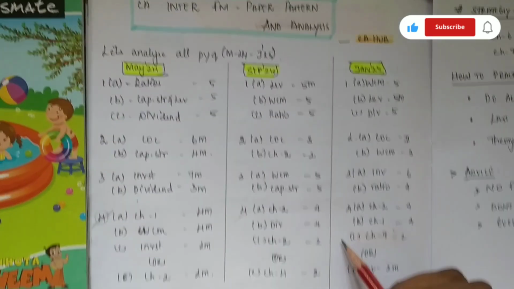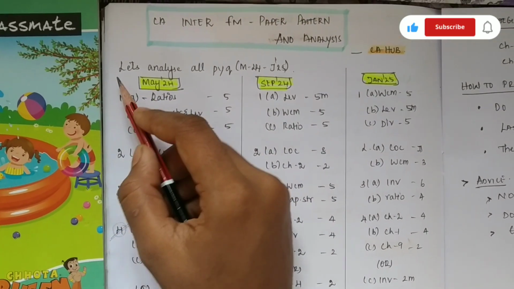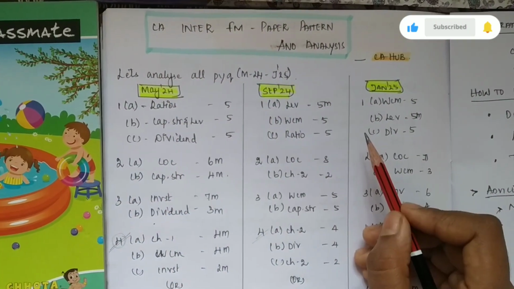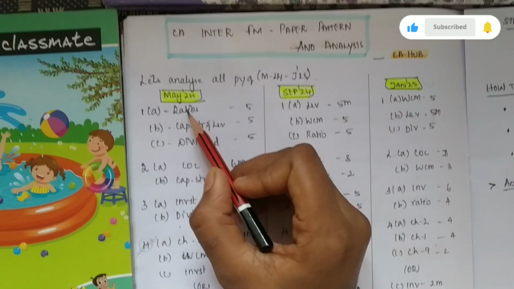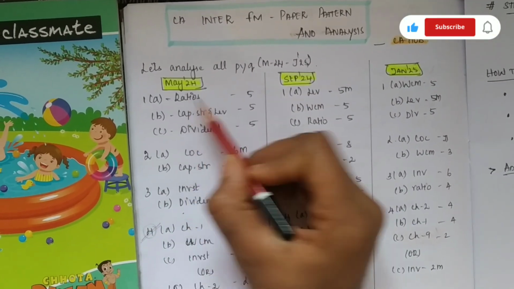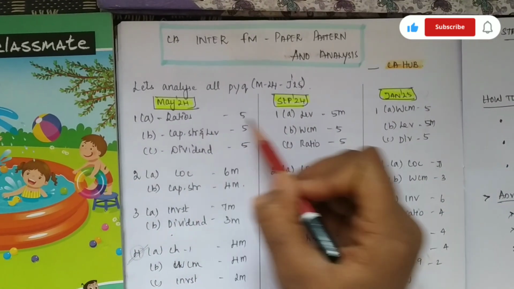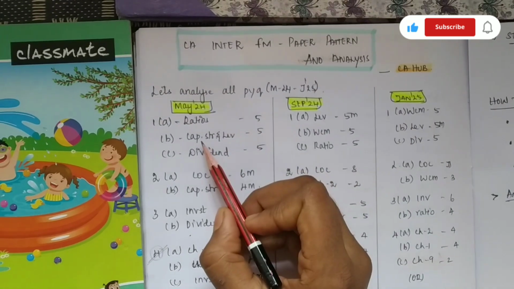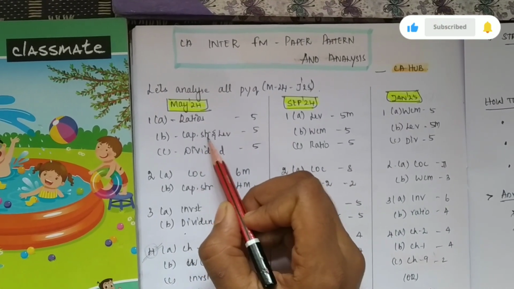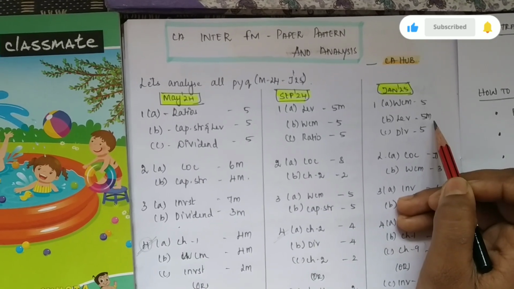This is the question sequence that they have been maintaining from the May 24 examination, that is from the new syllabus onwards. This is the pattern they have been following. Here the ratios question came, here a leverage question, here a working capital management question. So there is no common paper pattern. With capital structure and leverages, working capital and leverages, there is also no common pattern.